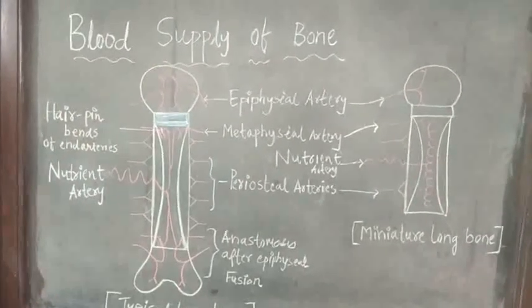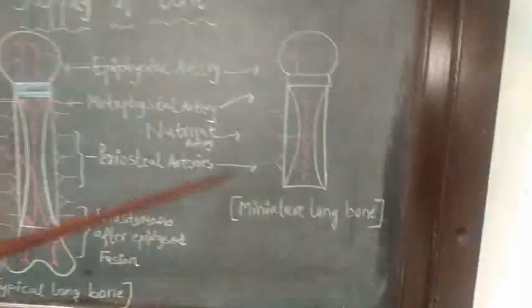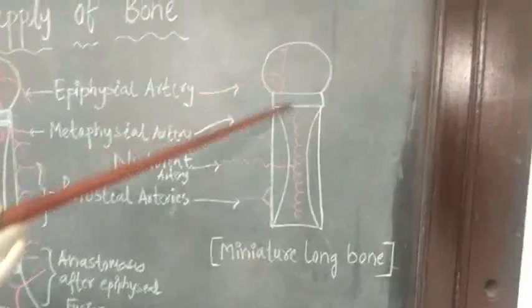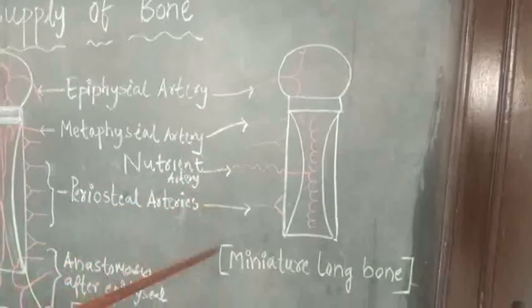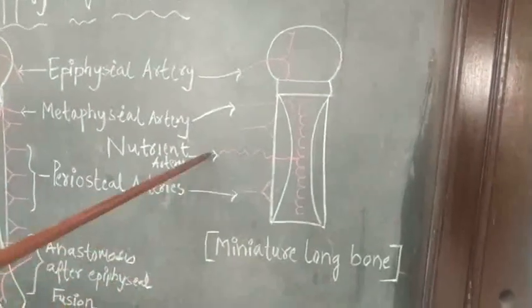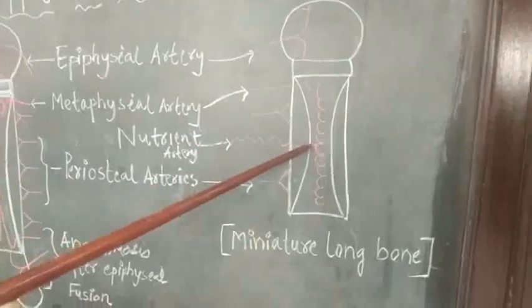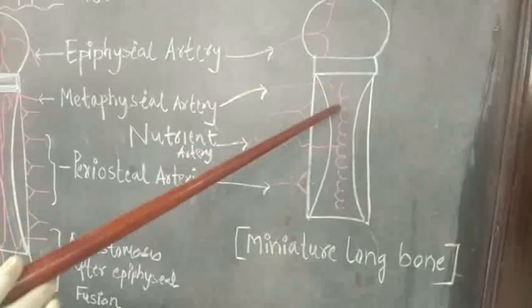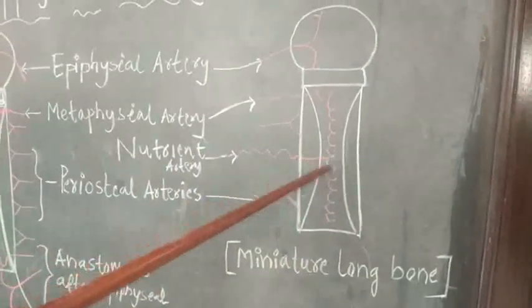Now, in case of miniature long bone, as you know, it has only one epiphysis, so it has only one metaphysis. What happens in the miniature long bone? The nutrient artery, after entering into the medullary cavity, immediately breaks up into a plexus.